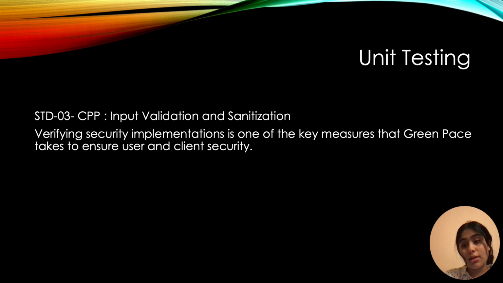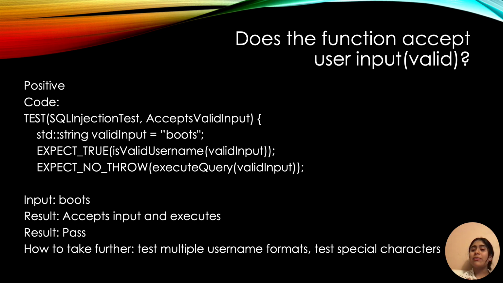Now, let's dive into our test cases. Let me show you a positive test case first. We're testing if the function properly accepts valid user input. The code sets up a test called SQL injection test with accepts valid input. We create a valid input string called boots. Then we expect the validation function to return true, and we expect no exceptions to be thrown when executing the query with that valid input.